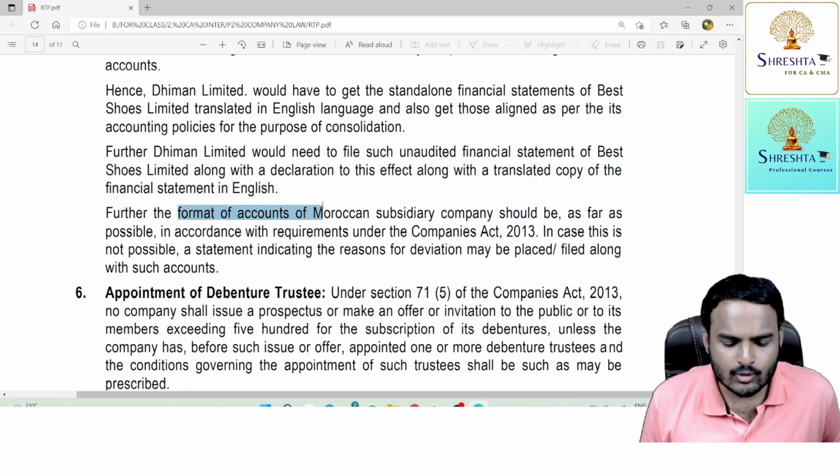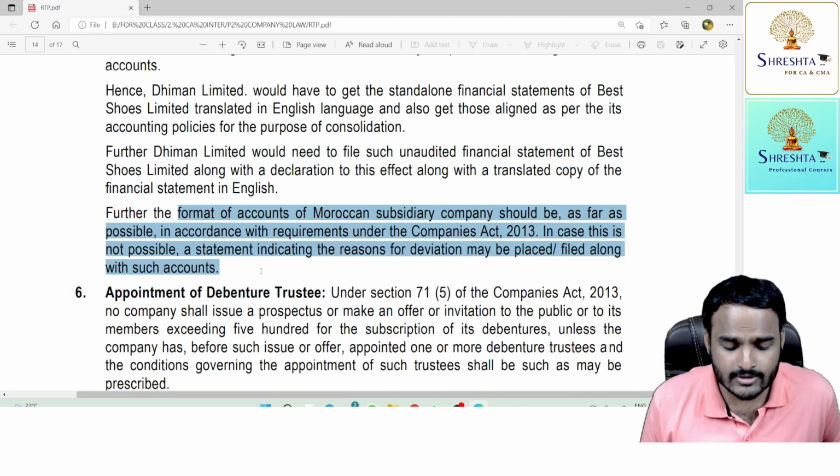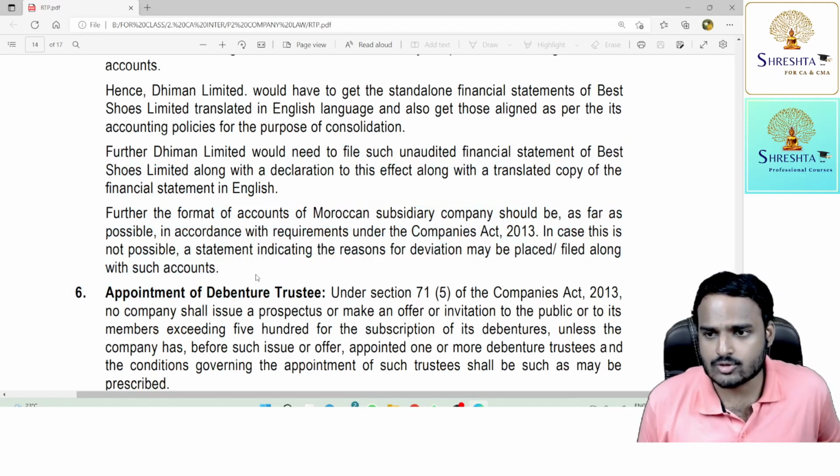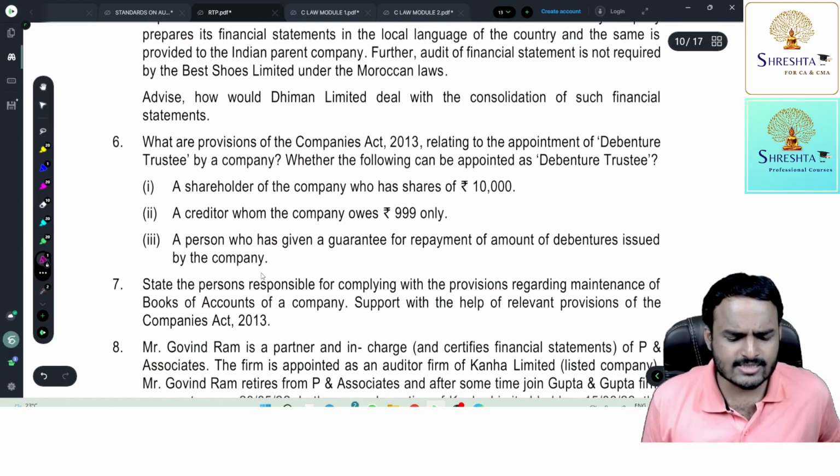And the format of accounts of the Moroccan subsidiary company should be, as far as possible, in accordance with the Companies Act 2013. In case this is not possible, then a statement indicating the reasons for deviation may be filed along with such accounts. Disclosure to be done. So simply a theory question. Next, sixth one.